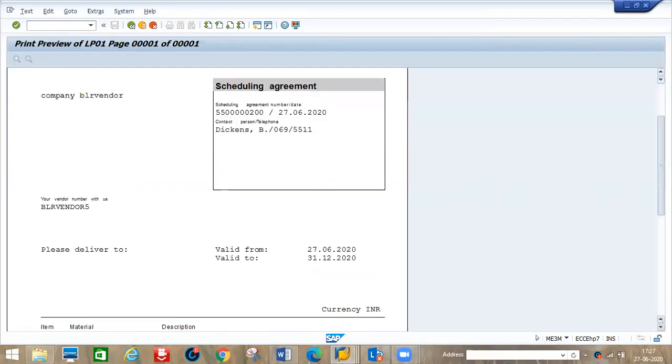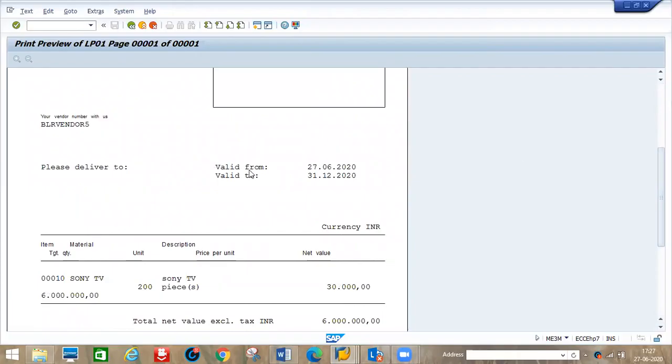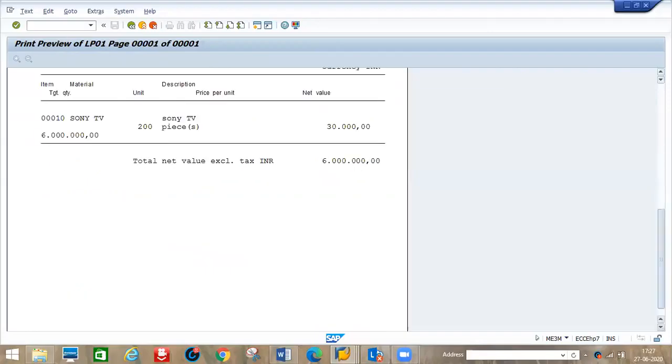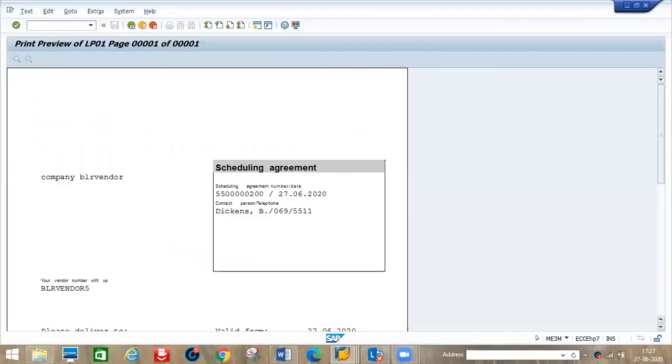Next, validity from today's date to December 31st. Total stock is 200 pieces at 30,000, so the total value for him is 6 lakhs. This is the value of the agreement. But the dates we maintained in the schedule in ME38 will not come here; they will come on another sheet, which I will show you. This is our agreement number, and this is the creation date of the agreement. Here the purchase group is 0001 and its name is there. We took the standard one, that's the reason it is coming here.